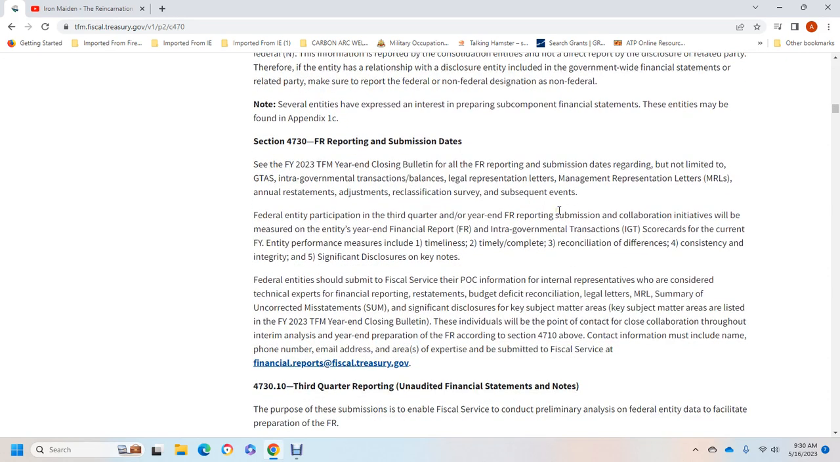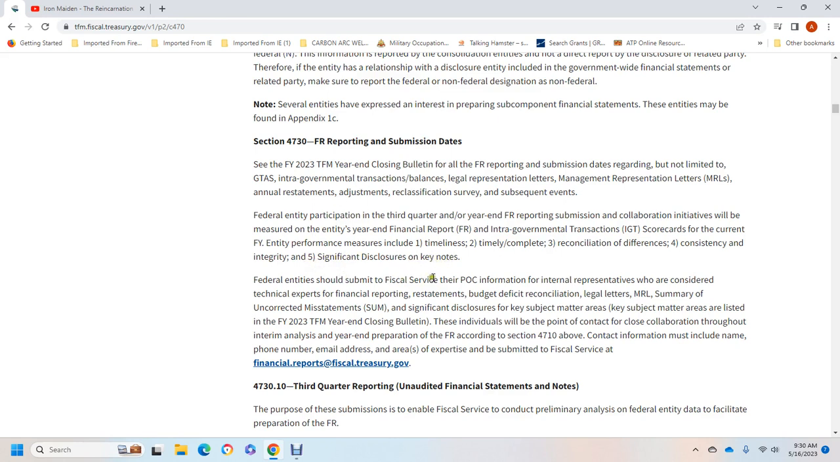Federal entity participation in the third quarter, year-end, and financial report submission is a collaboration initiative for the benefit of the entity. For the year of the financial report, the intergovernmental transaction scorecard is current with the official year. The performance measures are: one, timely; two, timely and complete; three, reconciled differences; four, consistent with integrity; and five, significant disclosure and key notes.